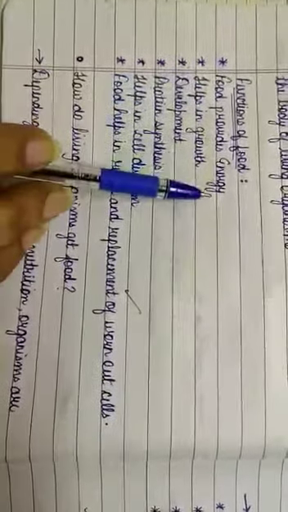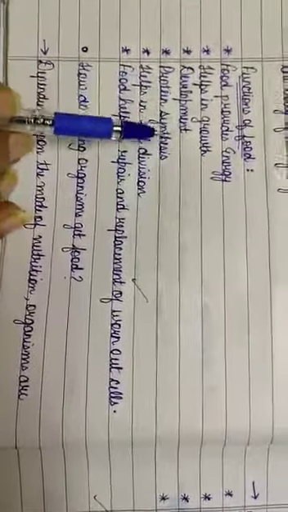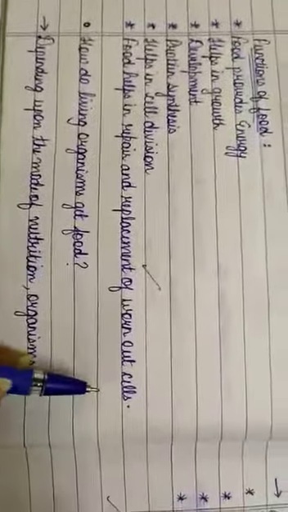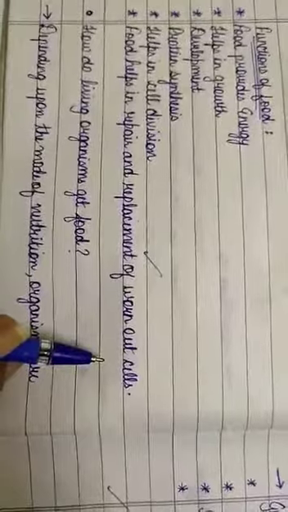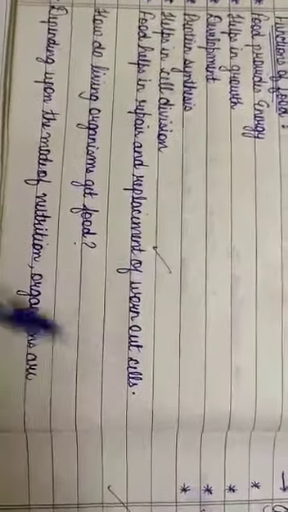Number one, food provides us energy. It helps in growth. It helps in development. It helps in protein synthesis and cell division. Food helps in repair and replacement of worn out cells. Means the different cells have a limited lifespan. The old cells are replaced by the new cells.